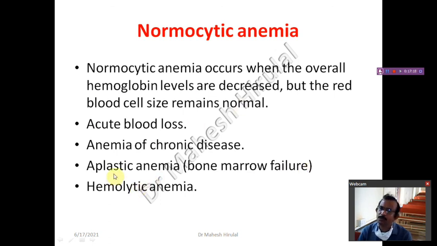Most important are hemolytic anemia and acute blood loss. The person has a hemorrhage, external or internal, and suddenly there is a loss of blood, but whatever blood remains in the body will have normocytes with normal hemoglobin. When you check hemoglobin, it will be reduced, but each RBC will have a normal hemoglobin concentration. So this is the normocytic anemia.